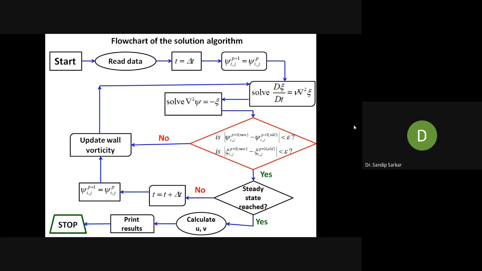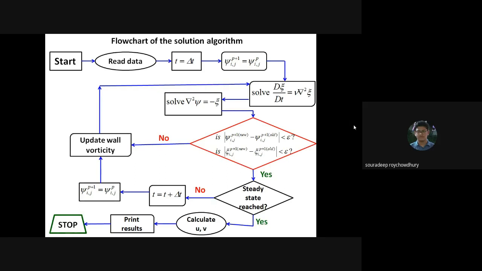What is this equation? Okay. Then solve the stream function equation. Okay, good. Then mod of psi ij p plus 1 minus mod psi ij p plus old is less than epsilon, check. What do you mean by that? Can anybody answer this question? Shorodip, what do you mean by that?